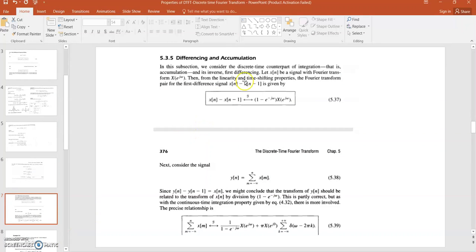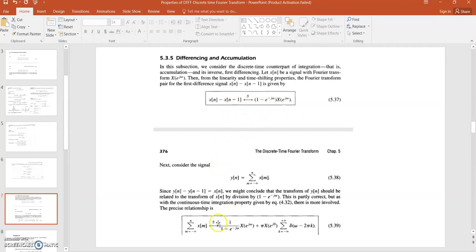Now come to the next property, the differencing and accumulation property. This is the differencing property. If you take a difference of the present and the past sample, then the property is called the differencing property. In this property, x[n] minus x[n minus 1] has a Fourier transform of this. You can also prove this property by writing the Fourier transform of x[n]. x[n] has a Fourier transform of X(e^jω). The Fourier transform of x[n minus 1] can be found by applying the time shifting property, right? By applying that, we have the DTFT of this function.